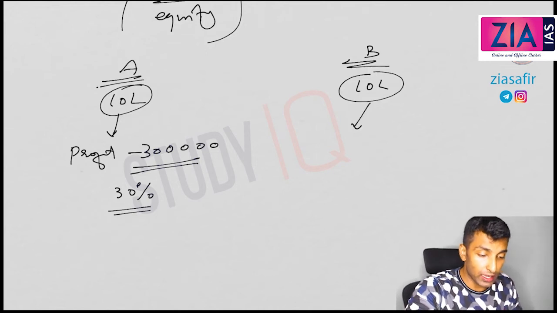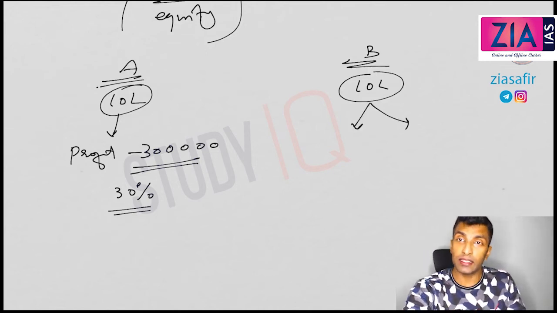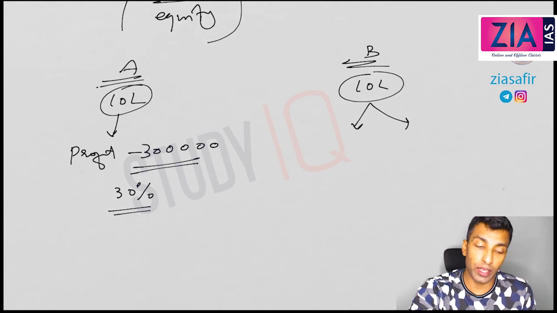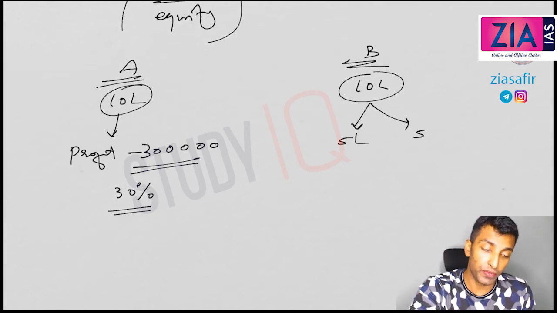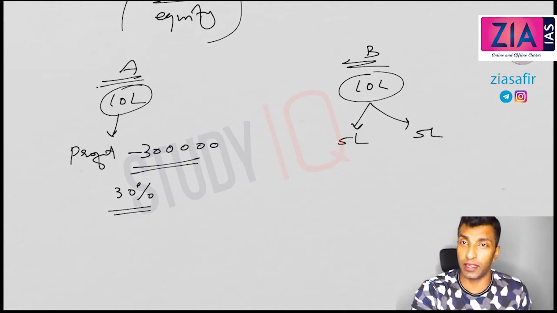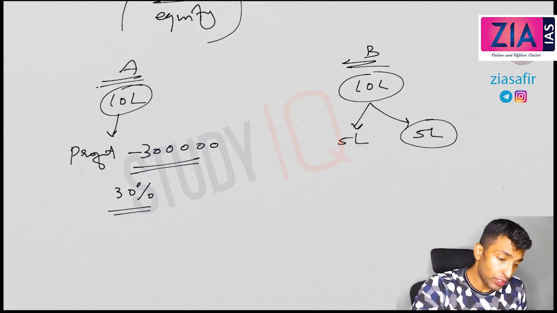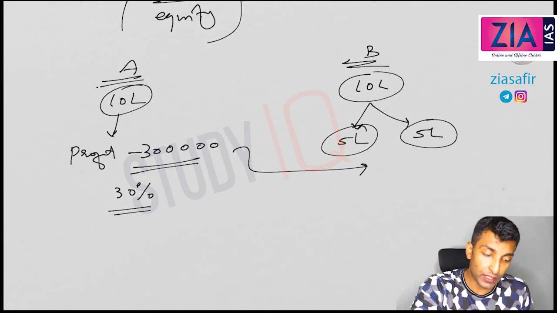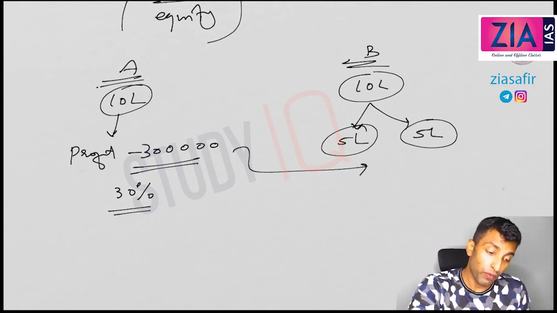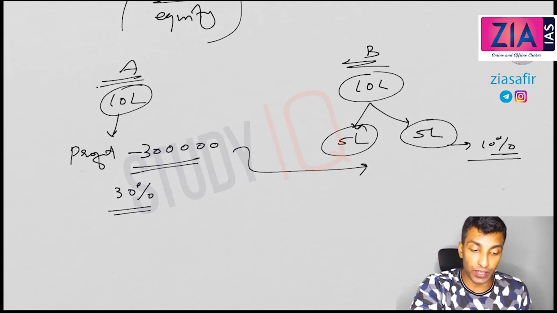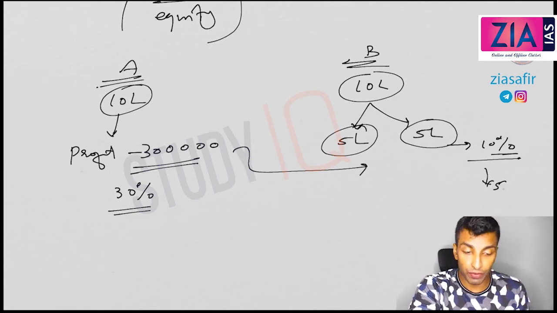Now imagine a different case. Company B started borrowing. They have borrowed 5 lakh. That means there is a debt, so 5 lakh is actually the loan. Here also they are making the same profit of 3 lakh. Let's suppose this 5 lakh is borrowed at a 10% interest rate. How much do you need to pay? 50,000 you need to pay out of this.